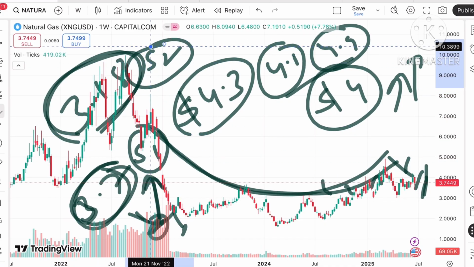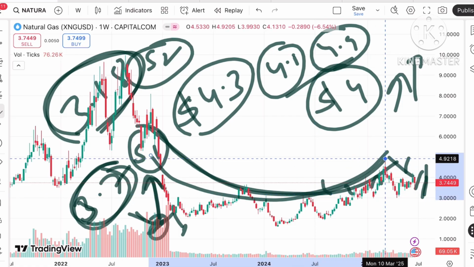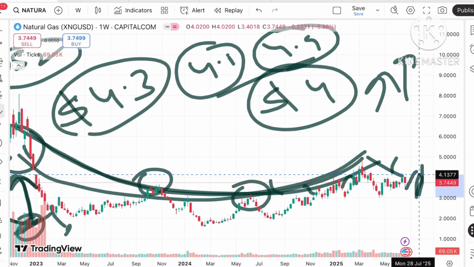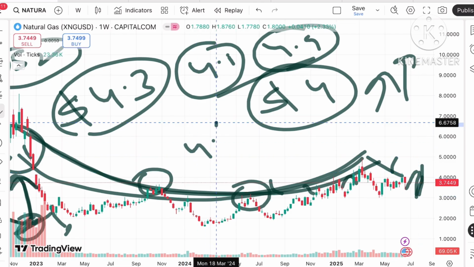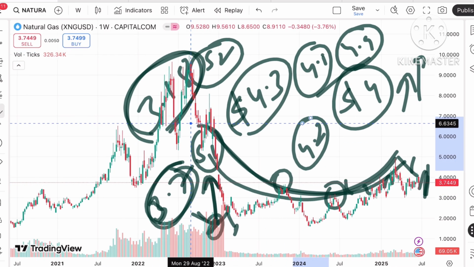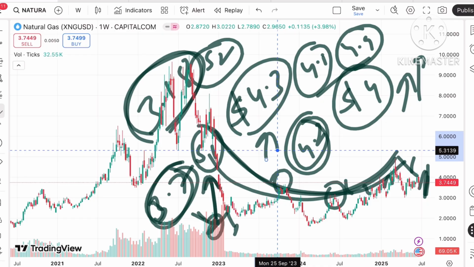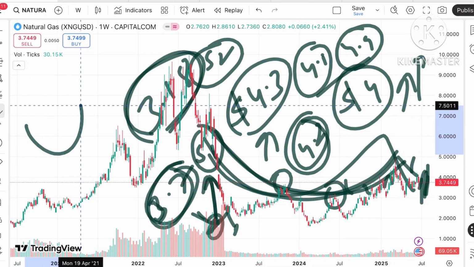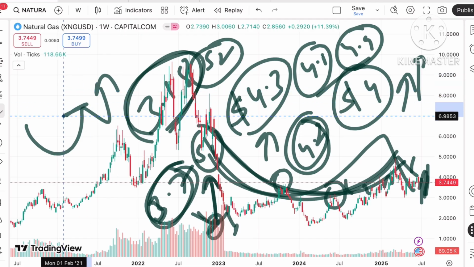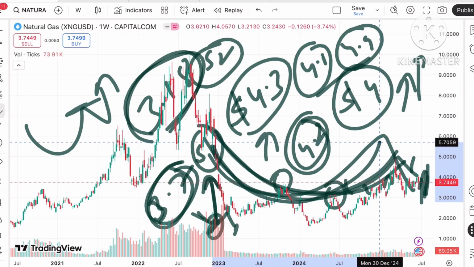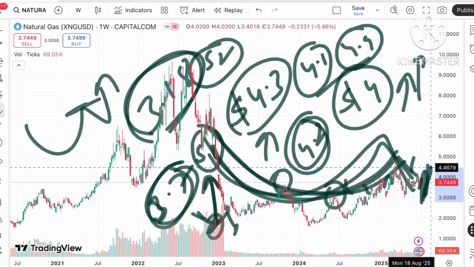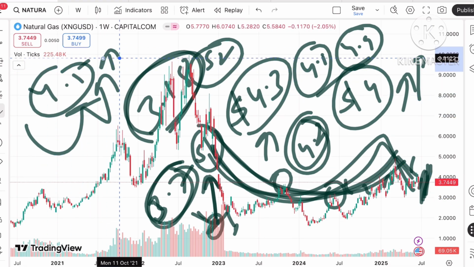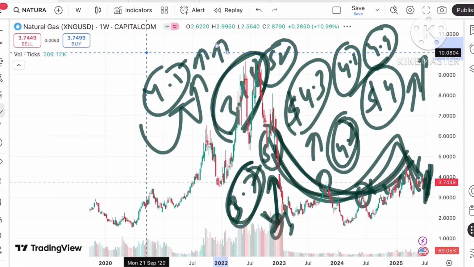Now this is the downside, if these two levels are not sustained. But suppose the price sustains this level and moves above 4.2. If the price sustains above 4.2, chances of going further upside will be there, because this particular pattern is forming and there is a trend towards the upside. Then it can move towards 4.5, and if the price goes above this level, a further upside can be seen.